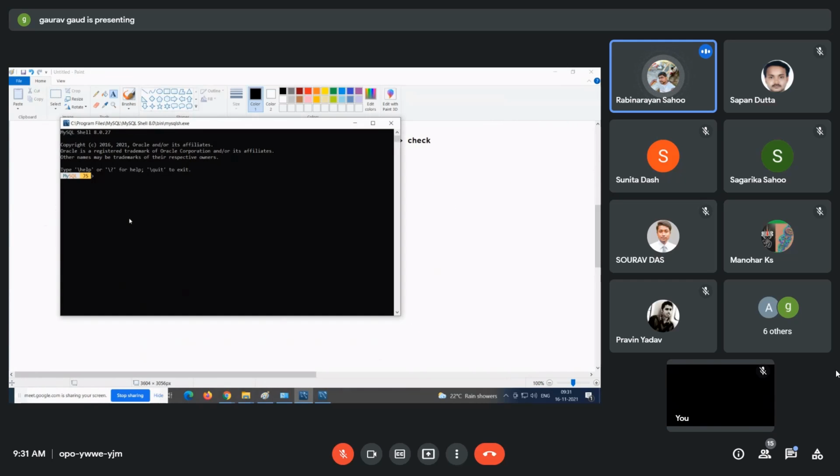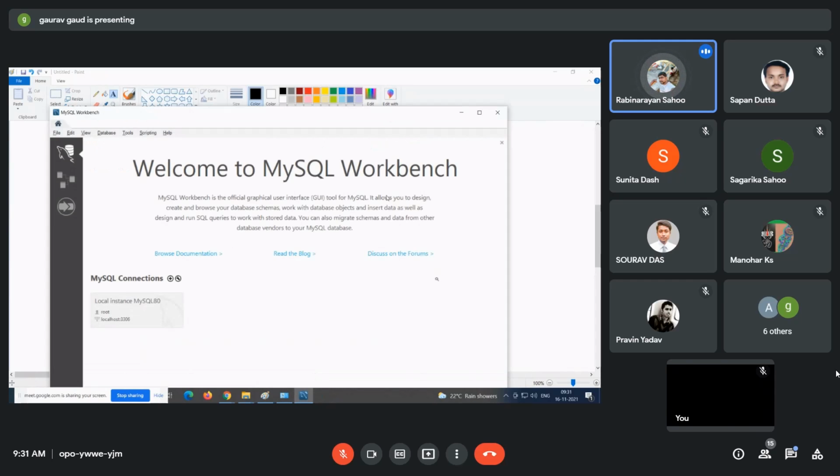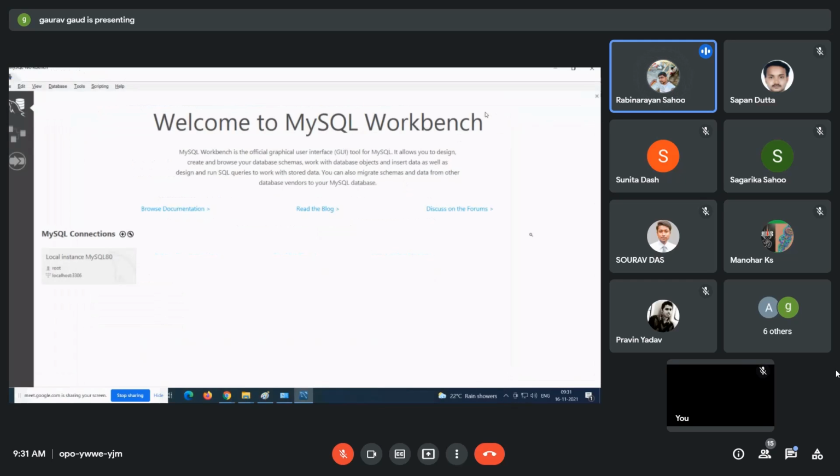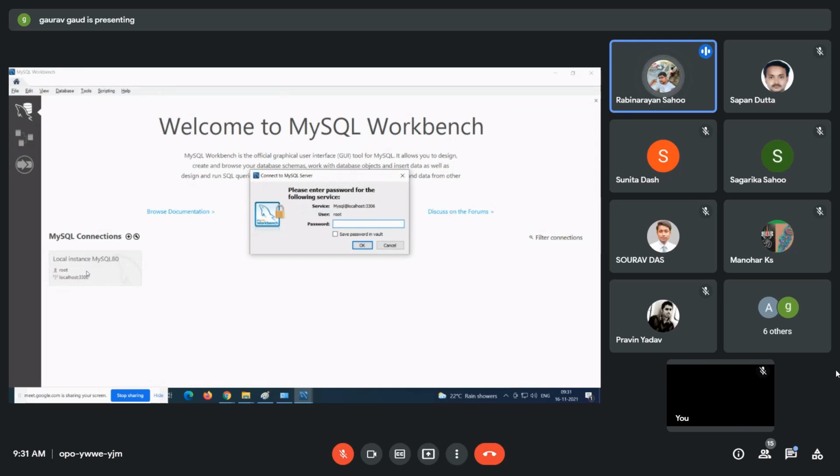After that, we will get the MySQL Shell. Right now we don't need to do anything here, so you can close it. Then we will get MySQL Workbench. In this MySQL Workbench, are you able to see that user I created will be here? So you can see user is root, password is also root. Click on OK.